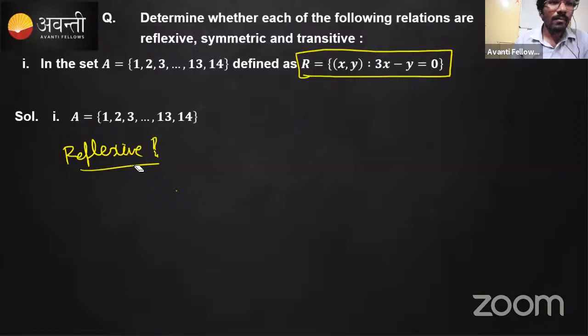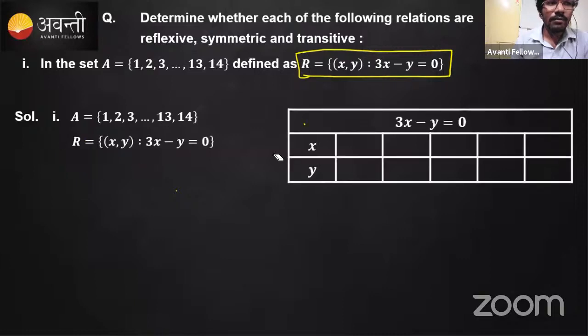So if this is the relation defined, then we just need to find the ordered pairs you get by substituting values for x and y. Take 1, 2, 3, 4, etc. as x values and check what y values you get.